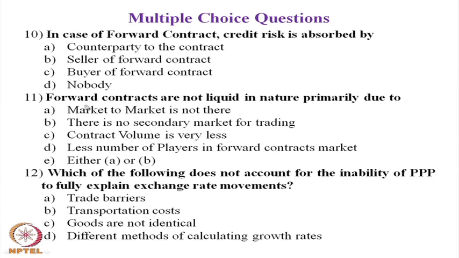Question number 11: forward contracts are not liquid in nature primarily due to what? Mark to market is not there, and there is no secondary market for trading. So, either A or B. The forward contract is not liquid because either mark to market is not there or there is no secondary market for trading.